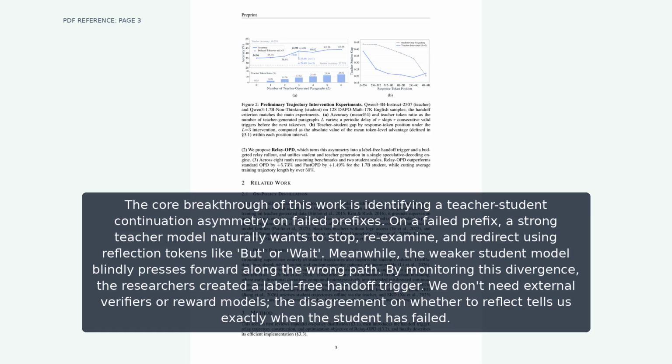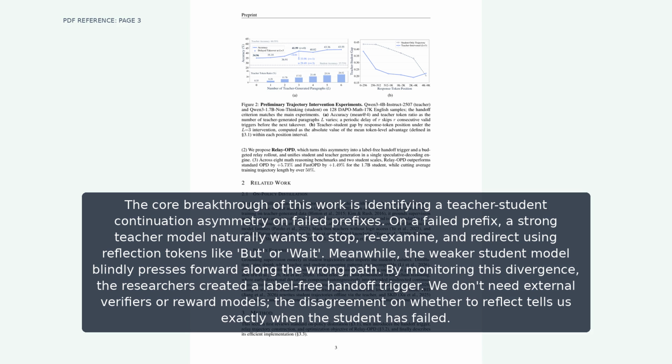The core breakthrough of this work is identifying a teacher-student continuation asymmetry on failed prefixes. On a failed prefix, a strong teacher model naturally wants to stop, re-examine, and redirect using reflection tokens like "but" or "wait." Meanwhile, the weaker student model blindly presses forward along the wrong path.